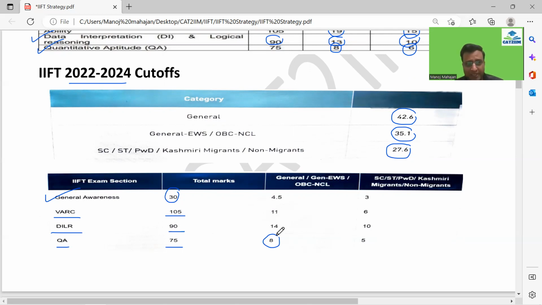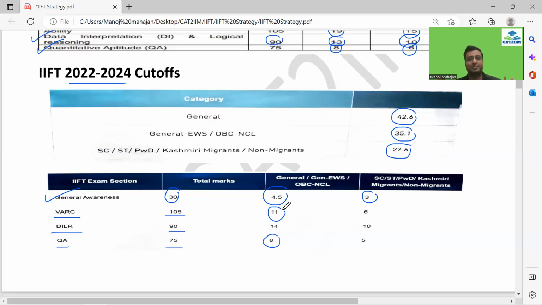Even if I look over here in general awareness, the trend goes on similar lines, the cutoffs being very low, 4.5 for general EWS, OBC, NCL, and just 3 for the other categories guys. Even if you look, VRC used to be earlier a scoring section guys. If you go a few years back, the cutoff used to be a little higher. But in 2024, it was just 11 marks guys. So doing 4 questions correct also would have cleared the cutoff, right?